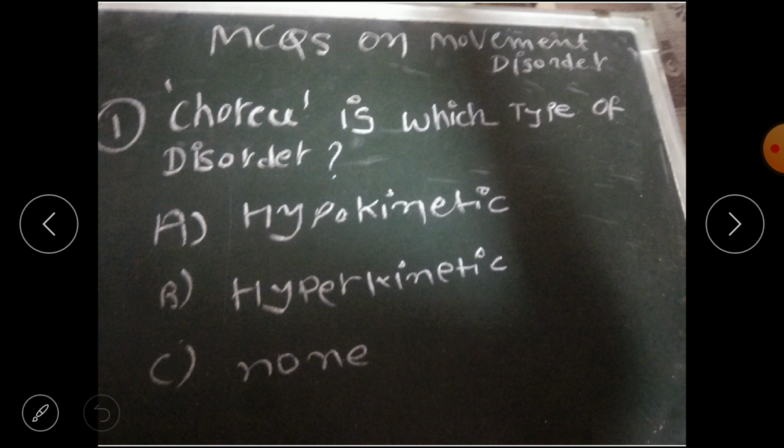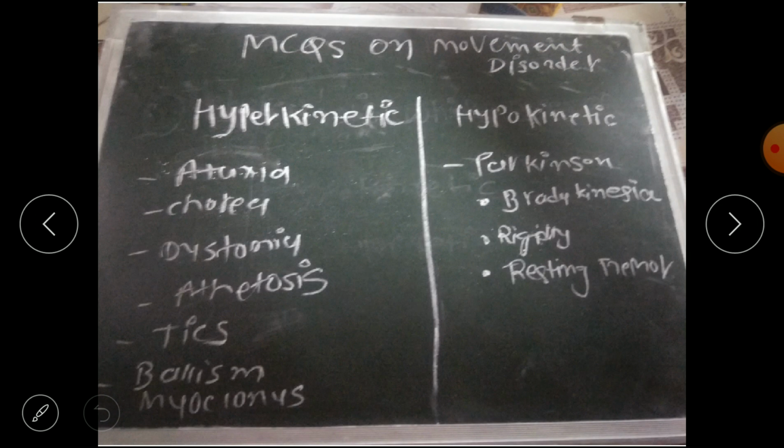So now we first discuss the classification. Basically we have two types of disorder, the hyperkinetic one and the hypokinetic one. Hyperkinetic disorders include ataxia, chorea, dystonia, athetosis, tics, ballismus and myoclonus.